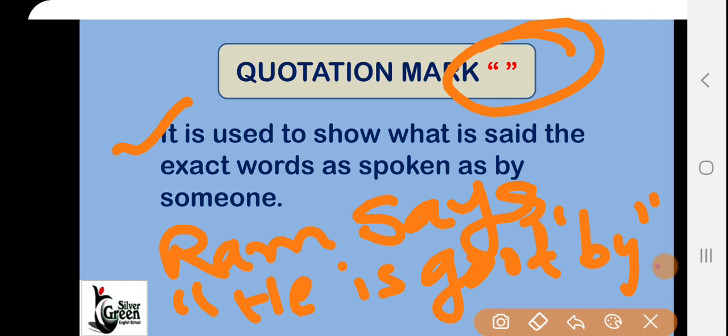So in this way you can use it to show the exact words as spoken by someone.